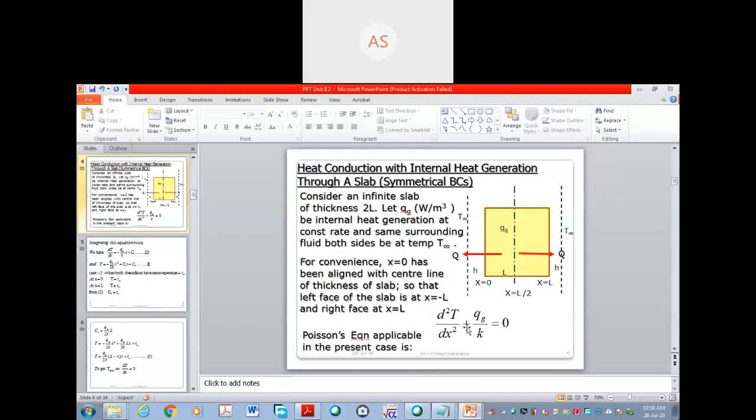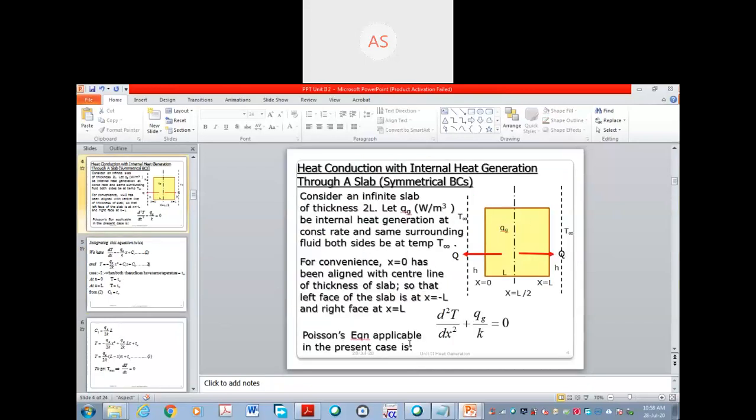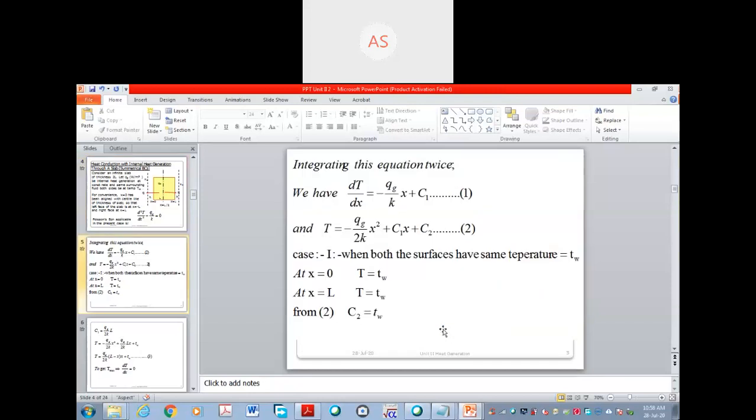Always you have to draw the diagram, write down this equation, and take the integration twice. Remember the steps. Once you remember these steps, it will be very easy if your math is perfect. Here, two times integration, and after that, to find the C1 and C2 values, you have to use the boundary conditions. Simple. This will always be the trend in heat transfer.